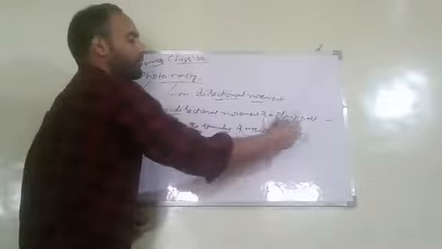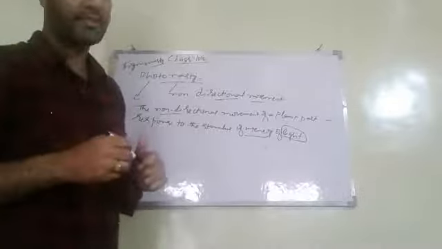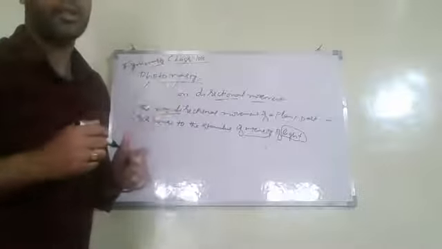Here the stimulus is mainly light, and hence this is called Photonasty.